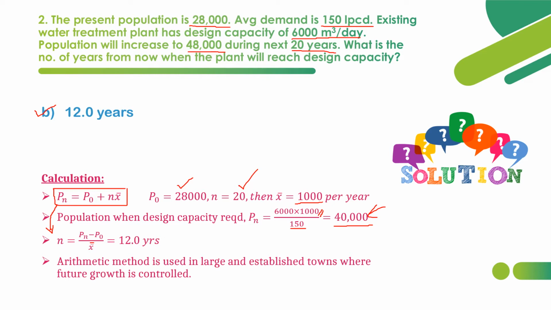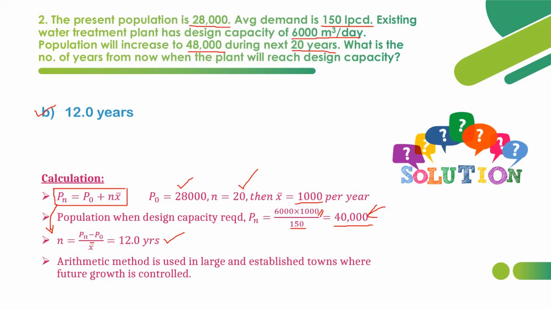Basic logic is followed here: the population when design capacity is required is 40,000, but the population will increase to 48,000 in the next 20 years. That means we can conclude that the number of years from now when the plant will reach design capacity will obviously be less than 20 years. To calculate that, n is equal to Pn minus P naught divided by x bar, equal to 12 years.